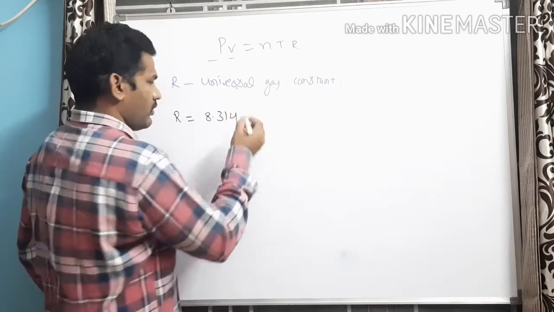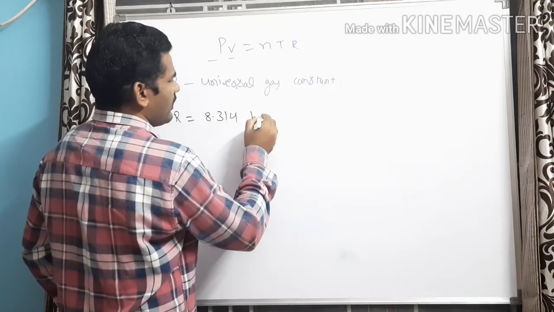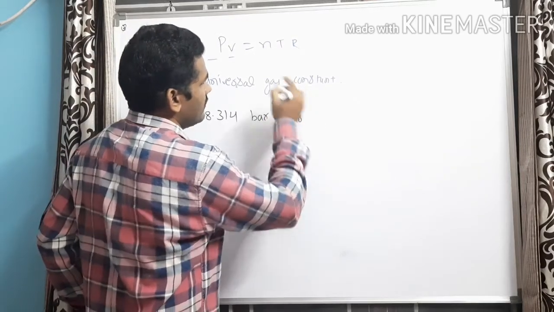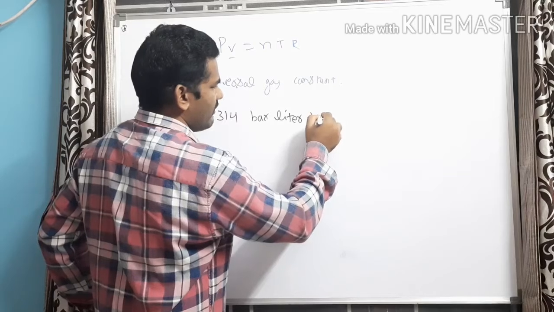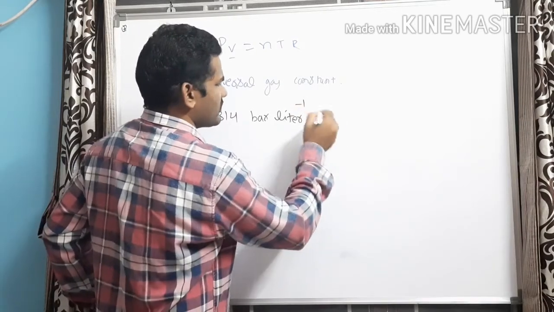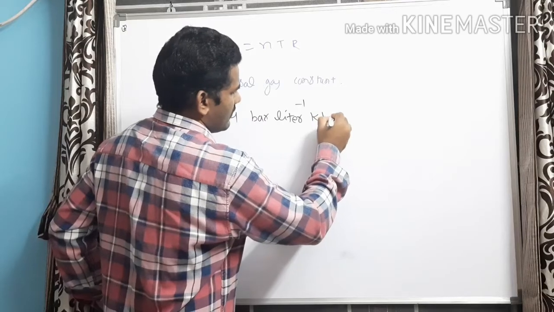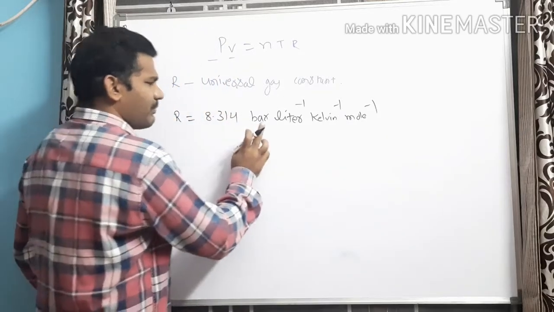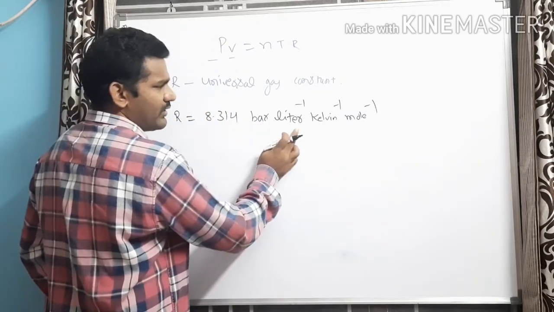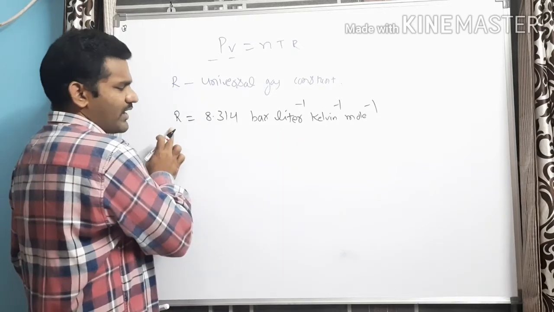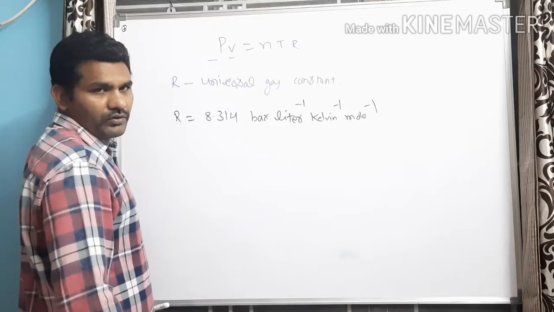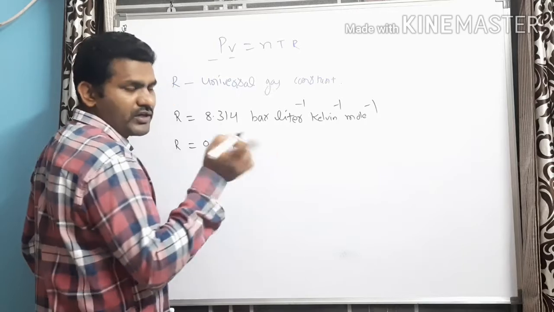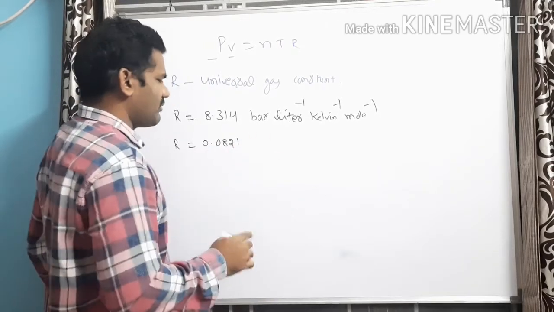Now, the value of R is 8.314 when the pressure is expressed in bar and volume is expressed in liters. Of course, temperature we are going to express in kelvins only. Bar liter inverse mole inverse Kelvin inverse. So, when you take the pressure in bar and volume in liters, then the universal gas constant R value will be 8.314. Now, the value of R is 0.0821. In some textbooks, it is written as 0.083. Both are nothing but one and the same.